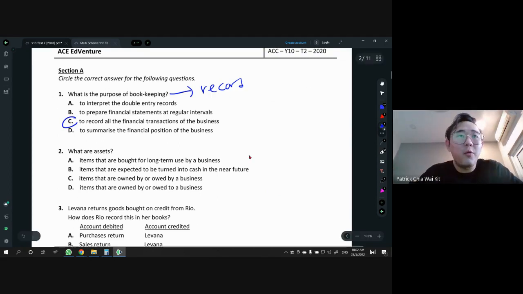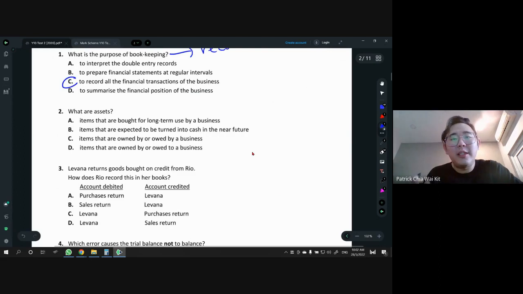All right, next one. What are assets? So all this theory, I bet you guys already revised. Okay, so remember, an asset is something that we own and also owed to a business. So items that are owned by or owed to the business, that will be the answer. So the rest are not.